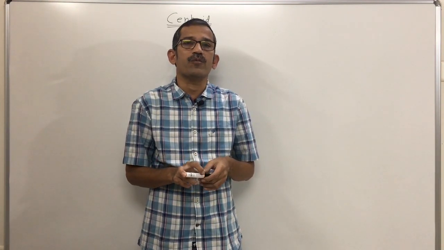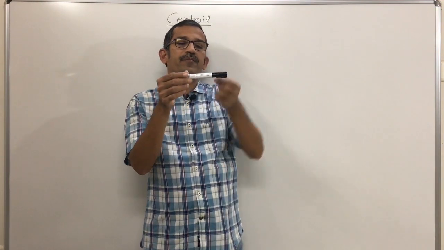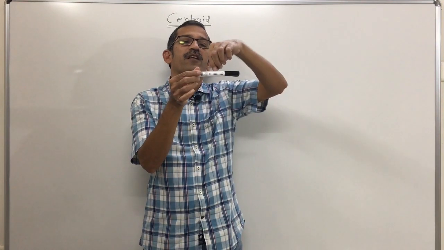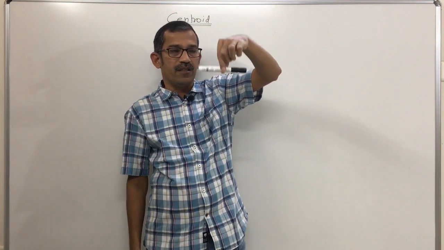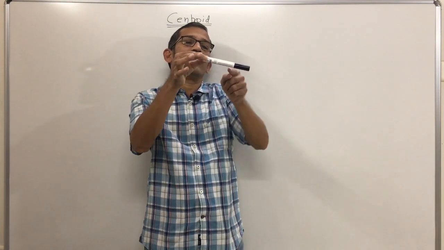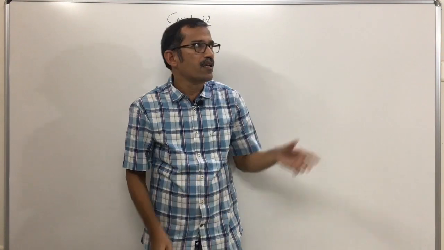Suppose this is a pen. Its center of gravity means its weight passes through the point located at the center. If we hang it at this location, it remains as it is. But if we hang it at a different location, it will rotate. That is due to weight. That means there is one imaginary point through which weight passes.